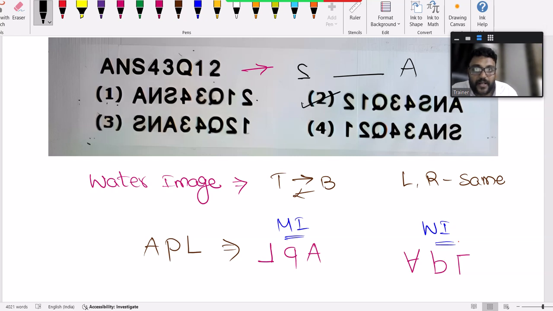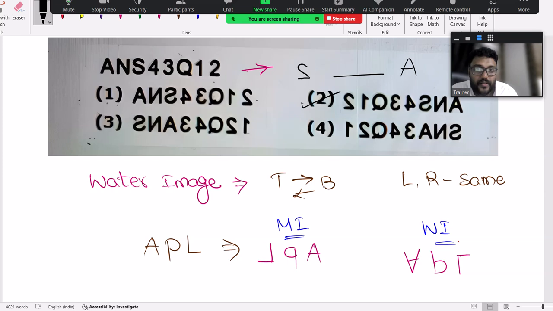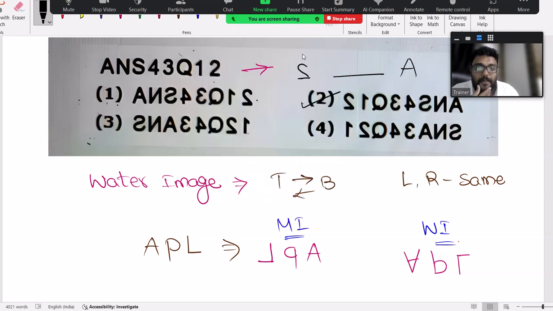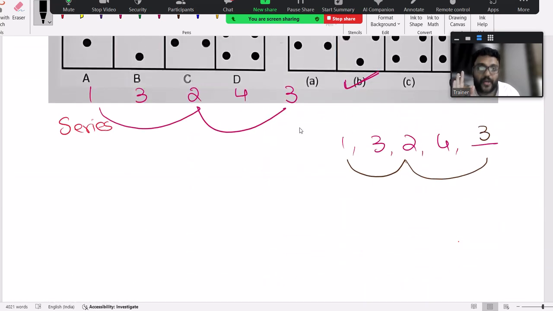Is it? It's available in only option 2. Got it? So the second one is the correct option. Percentages, no, quant is not at all there. Percentages, profit and loss, all those come under quant. I have given clearly from the Accenture point of view.